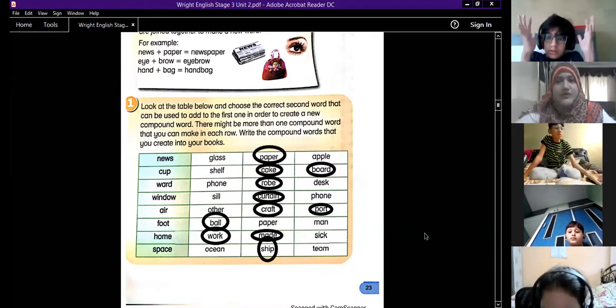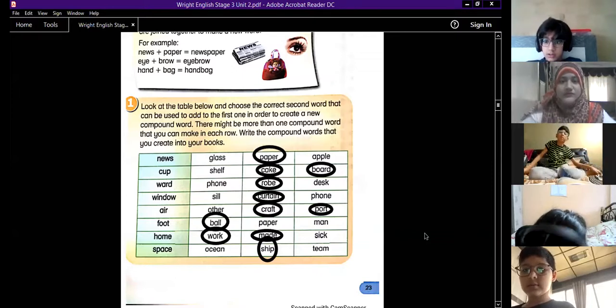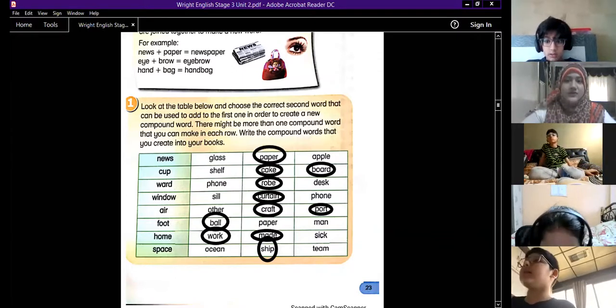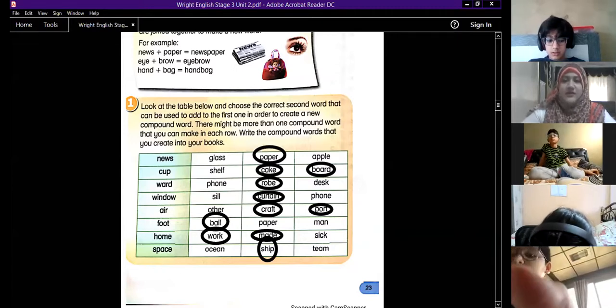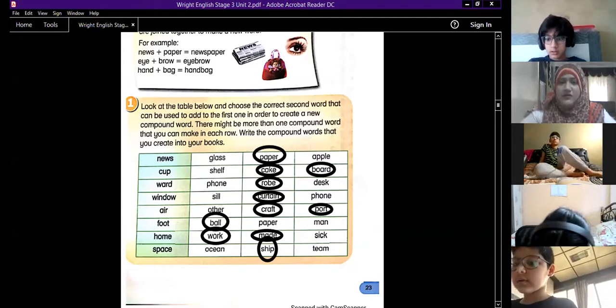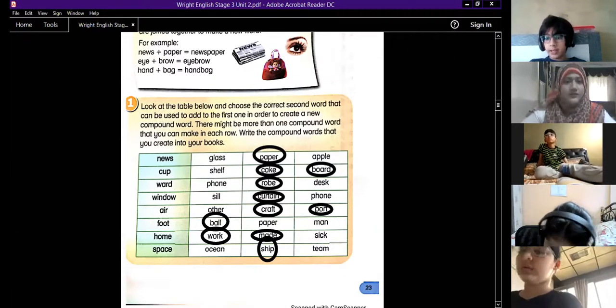Where did Aisha Qazi go? I can't see her. Qazi, where are you? Ma'am, I think she's sitting on the light. Ma'am, my light was gone. That is why. Did it come back? Now it came back. Okay. Yes, ma'am, now it came back.